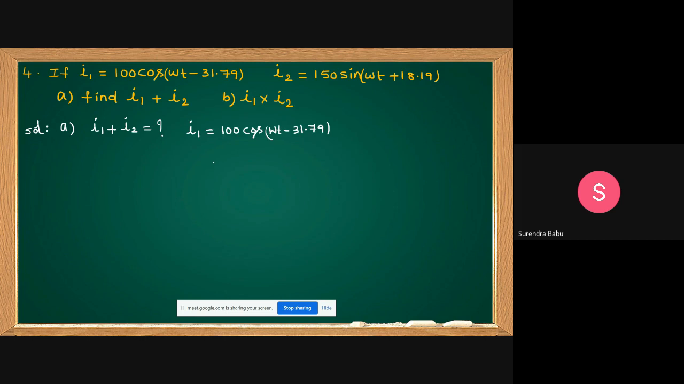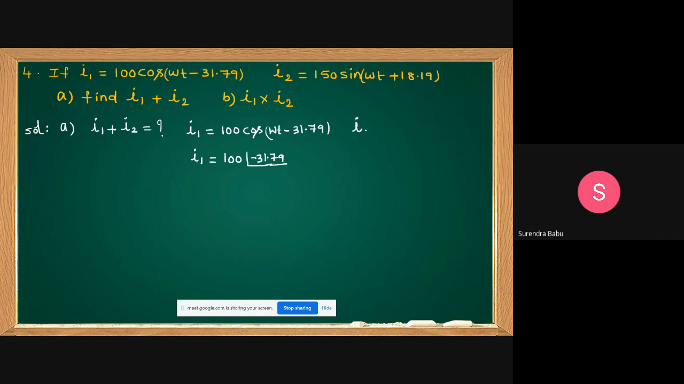How can we write this in phasor form? Therefore, I1 equal to 100 at angle of minus 31.79. Because I want to find I1 plus I2, that's why I'm writing like this, in phasor form. How to write that, I already explained.